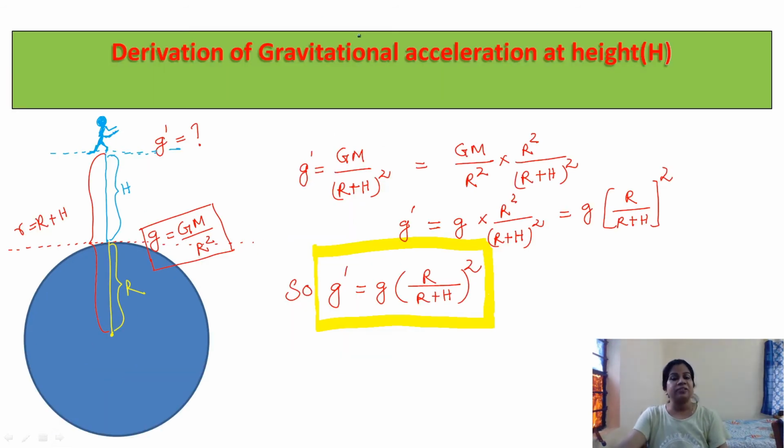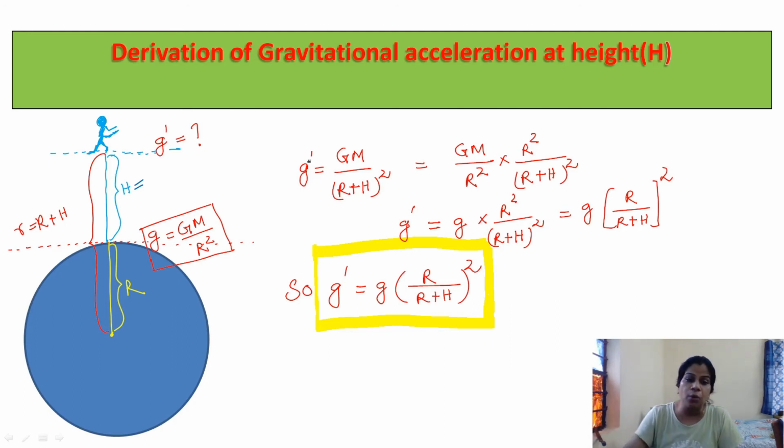Derivation of gravitational acceleration at height h. Here I mean to say this height is much greater than the radius of Earth, maybe 10,000 or maybe 20,000. In that case, what is the gravitational acceleration expression?